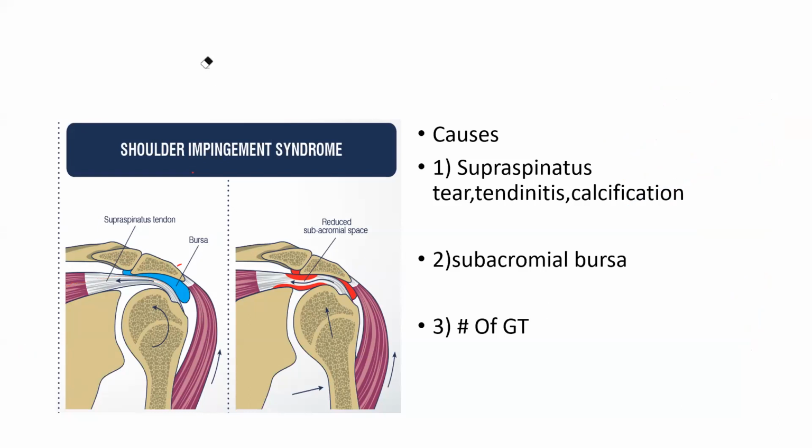So while abducting, if you get pain, it is a supraspinatus pain. If you have pain while abducting between 60 and 120 degrees, it is because of impingement of the tendon by the humeral head into the subacromial bursa. So in the subacromial space there is impingement of that muscle, and that is known as painful arc syndrome.